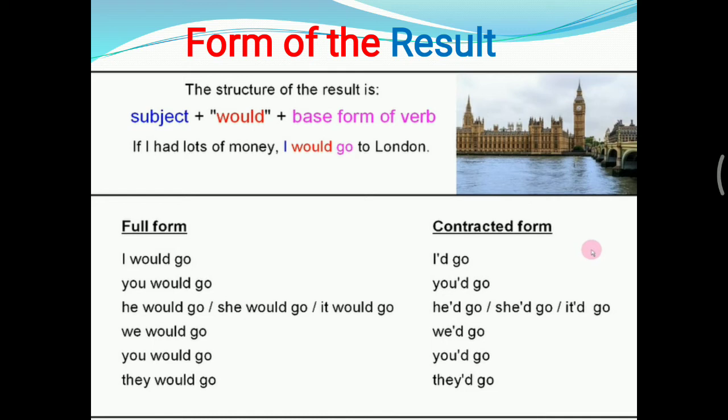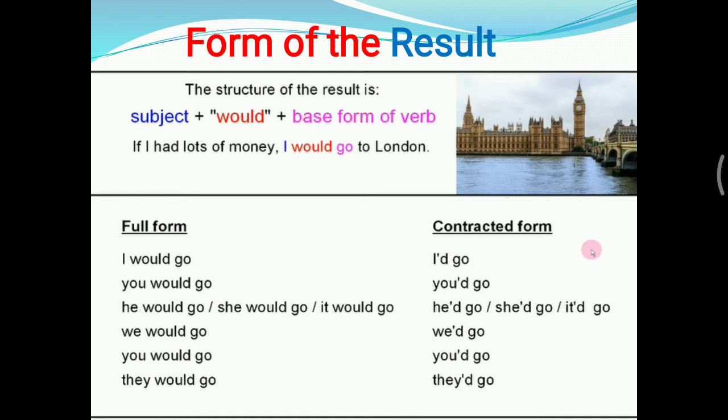Let's take a look at the following. The full form could be I would go, you would go, he would go, she would go, it would go, we would go, you would go, they would go. Yeah. So we can say I would go, I would study, I would eat, I would sleep. Yeah, the base form of the verb.